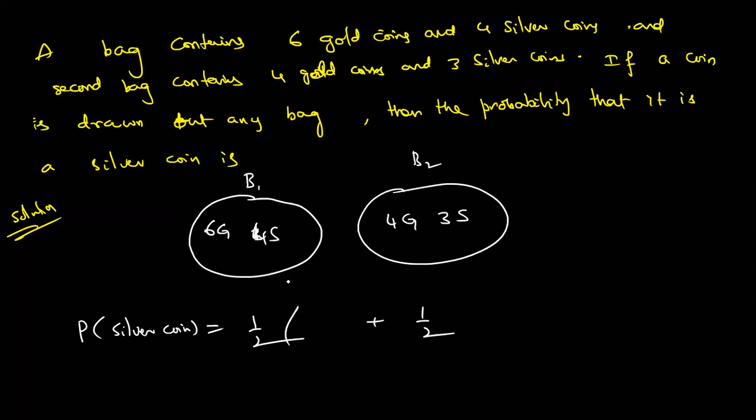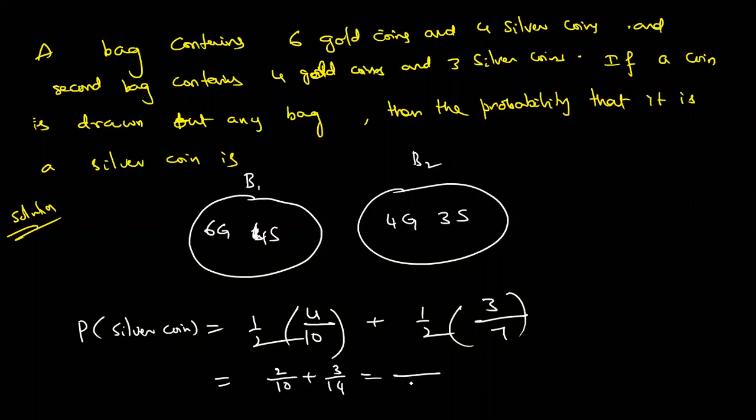Okay. Suppose a coin is drawn from the first bag. How many coins are silver? 4. What is the sample space? 10. We are talking about silver coins, so the total number of coins is 10. Coming to the second bag, how many are silver? There are 3 silver coins, and the total number of possible outcomes is 14. So please simplify, how much is coming? 2 by 10 plus 3 by 14. What is the LCM? 70. So 70 means, 14, 5 threes are 15. So the answer is 29 by 70. That is the answer.